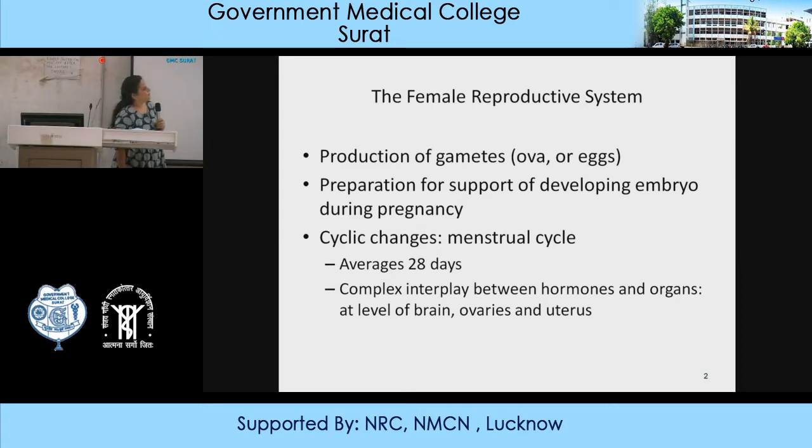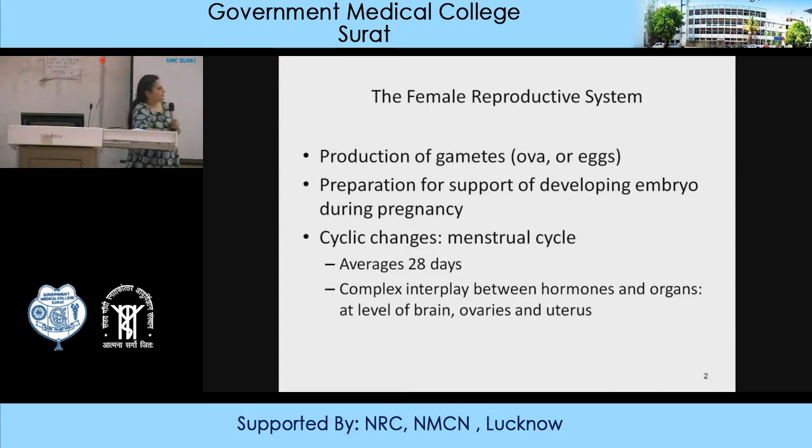In lower animals, it is called the estrous cycle, or they are said to be in heat. It averages about 28 days, but it can range from 20 days to about 45 days. If there is an abnormality of the cycle, then the chances of fertilization are less.